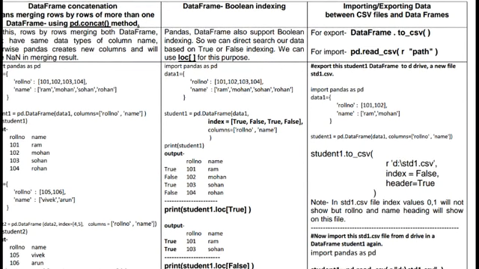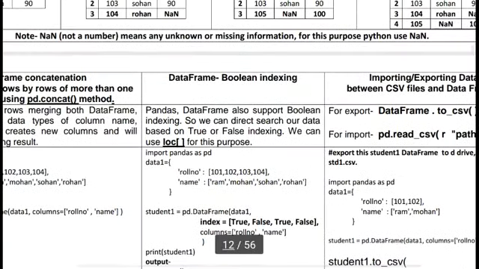Today's topic is data frame Boolean indexing. Last time we saw that default indexing always starts at 0, 1, 2, 3, and this indexing also refers to the row position.